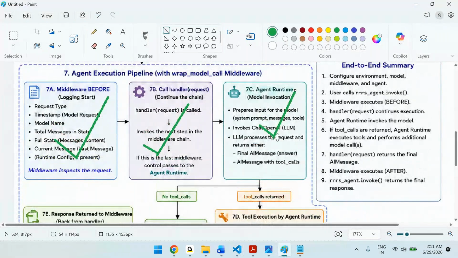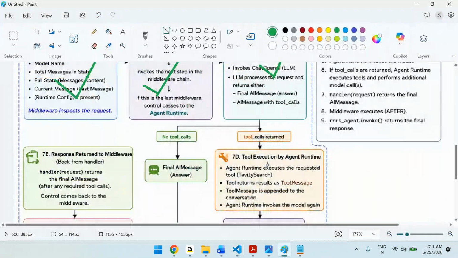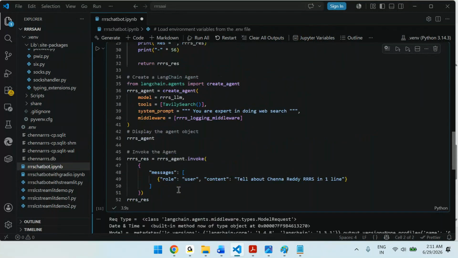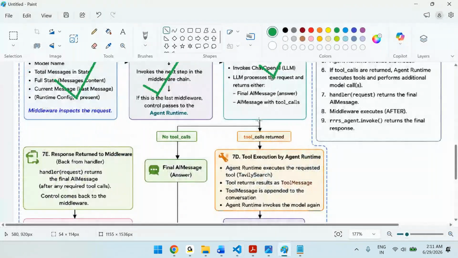Okay, sorry. There is the agent runtime, with agent messages. Once you call the model, the model will decide whether there are any tools. If no tools, then that is the final output.